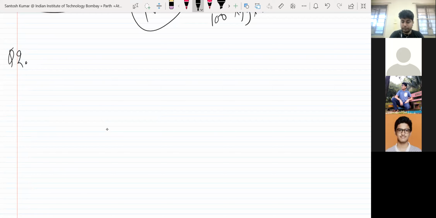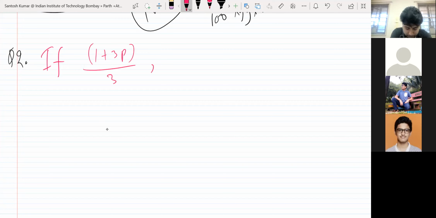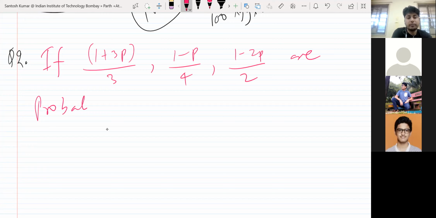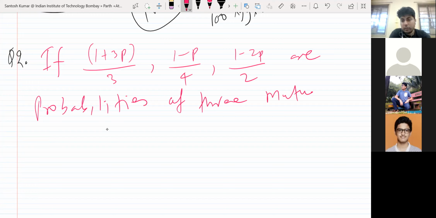Next question is: if (1 plus 3p) upon 3, (1 minus p) upon 4, and (1 minus 2p) upon 2 are probabilities of 3 mutually exclusive events, only mutually exclusive, not exhaustive. So these are the probabilities of 3 mutually exclusive events.